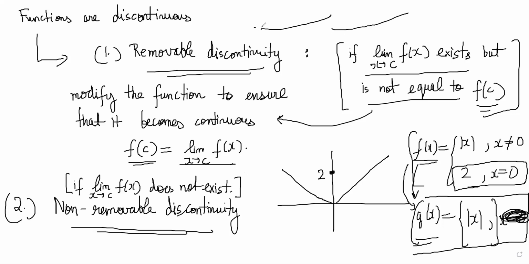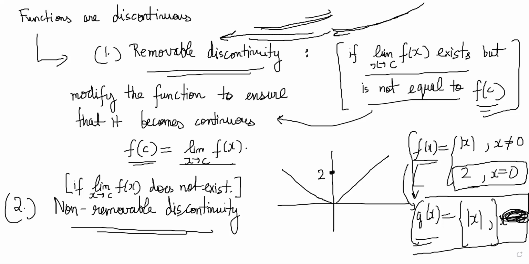If the graph was like this, the limit here is not the same. Any one point value you cannot change and make it continuous. You will have to change the function definition only.